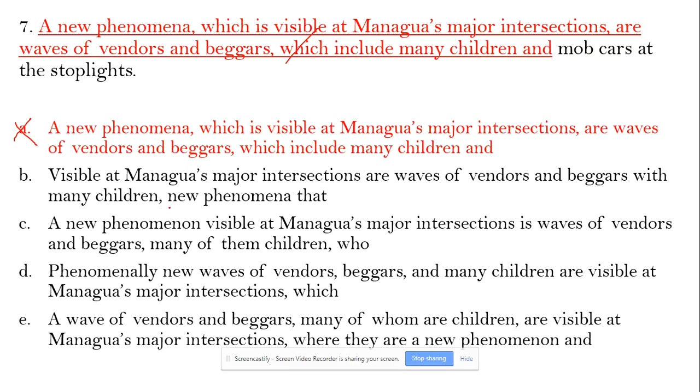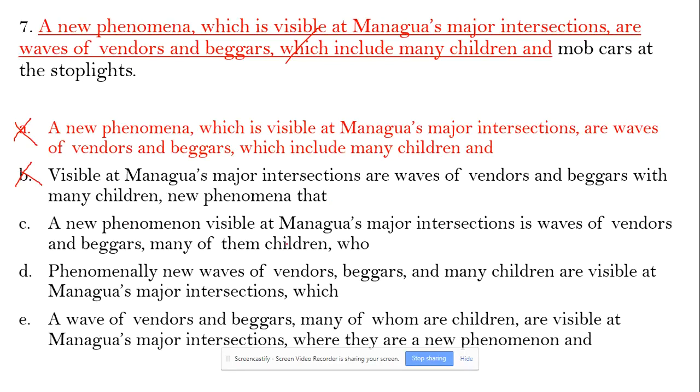B says: visible at Managua's major intersections are waves of vendors and beggars with the many children and new phenomena that mob cars. This is a completely incorrect sentence with awkward structure, and the meaning is not very clear. That's why B is out.